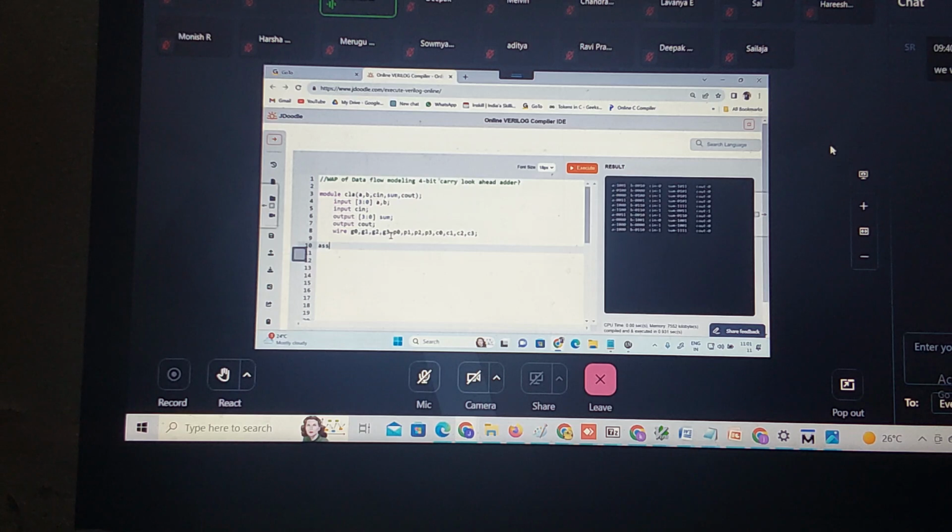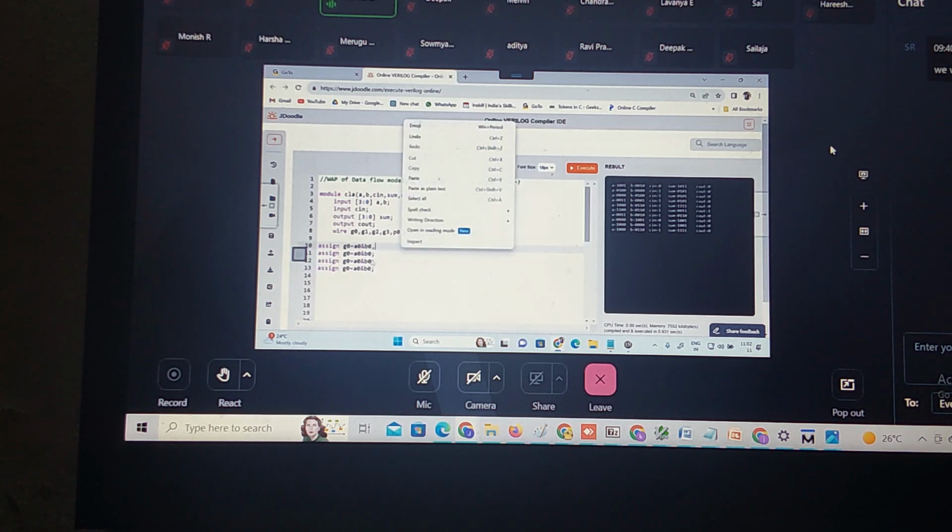Now I should start writing the data flow modeling. Assign. Let us write for G0. What is G0? G0 is equal to A0 AND B0. Correct. Next, what do I need to do? I need 4 assigns. We can give one assign with G0 equals A0 AND B0, comma. Like this also you can do. Okay, comma.